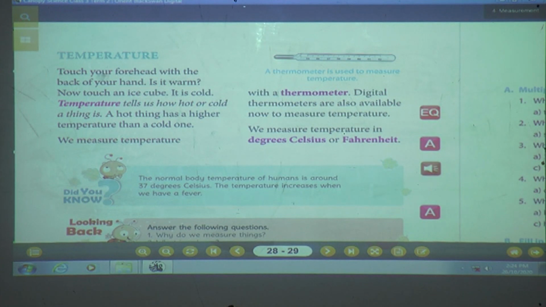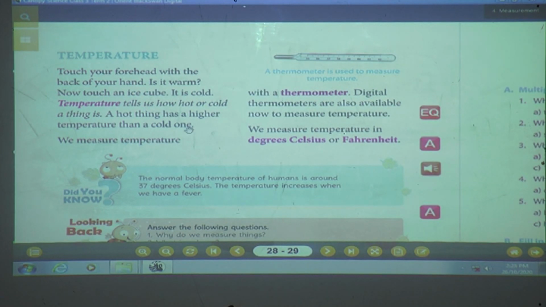Yes. Okay. Now touch an ice cube. If you have a fridge at home, after my session, what you will do? You go near the fridge and take one ice cube with the permission of your parent, touch the ice cube and touch your forehead with the back of your hand. Now see, when you touch the ice cube, it is cold.